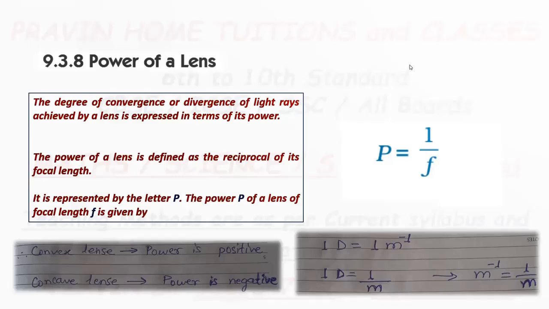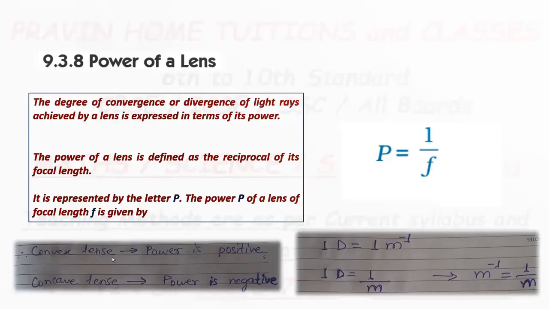The power of a lens is the reciprocal of its focal length. And this formula is written here. Power of any lens is the reciprocal of its focal length.